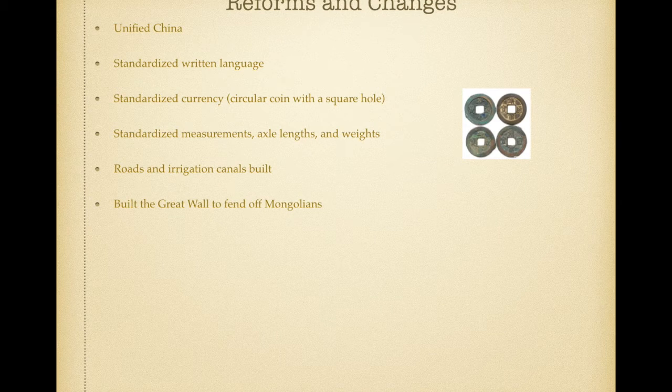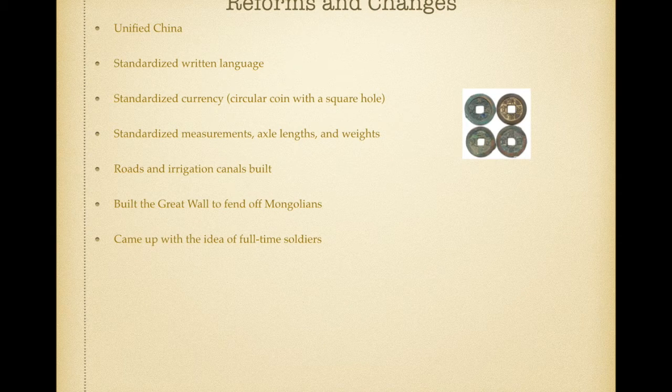And one of the most important things he did was building the Great Wall of China to fend off the Mongolians. However, do note that the Great Wall that we see today is not entirely from the Qin Dynasty. Most of what we see of the Great Wall today is from the Ming Dynasty. The Ming did a lot of restoration work.